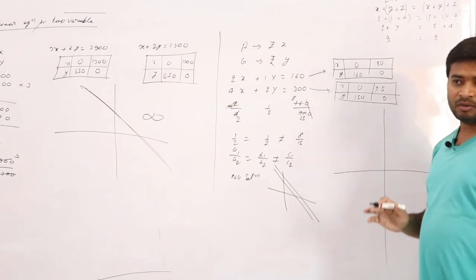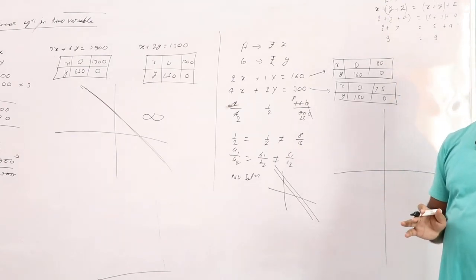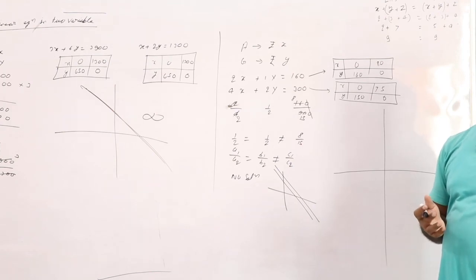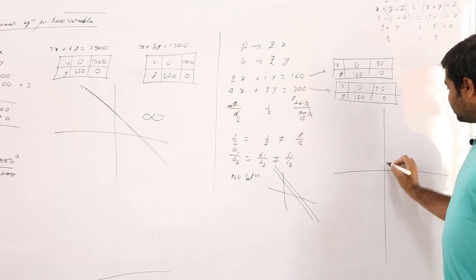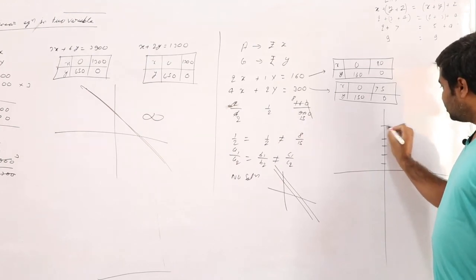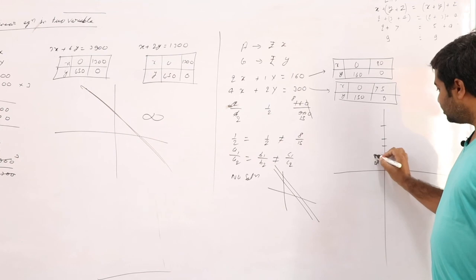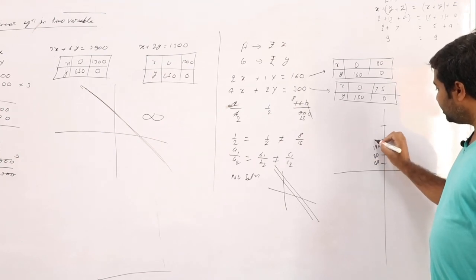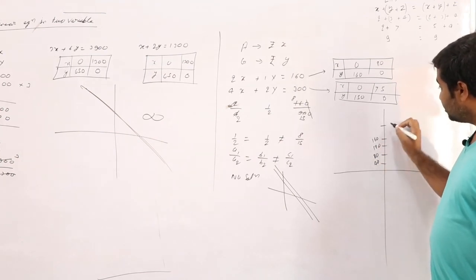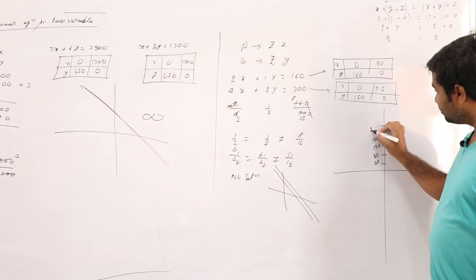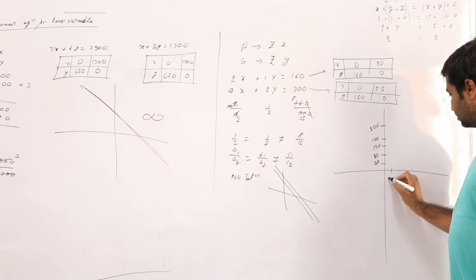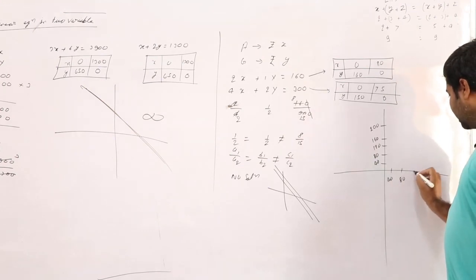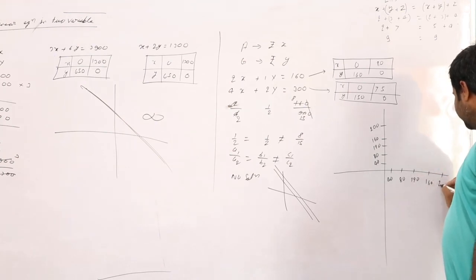Now represent 0 and 160. How big a scale should you take? Take 40, 40: 40, 80, 120, 160, then 200 on the x-axis, and the same on the y-axis.